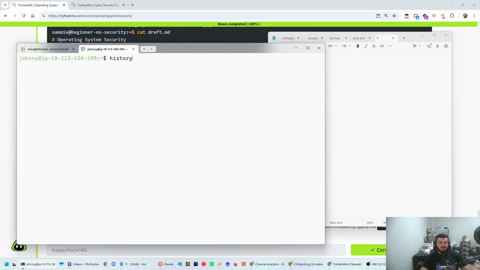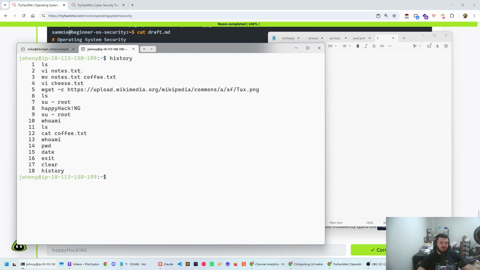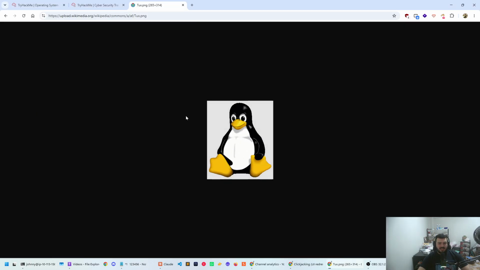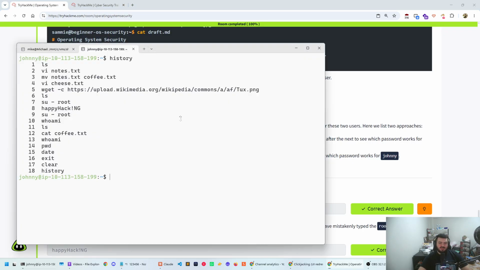So if you type the word history, history essentially shows you a history of the last used commands from a specific user. So for example, here you can see that Johnny tried to wget upload Wikipedia Commons tux PNG. Let's actually look at it, and it is a Linux image. Cool. And then you can see that it tried to do root, and it looks like we have what is seemingly a password here, happy hacking.